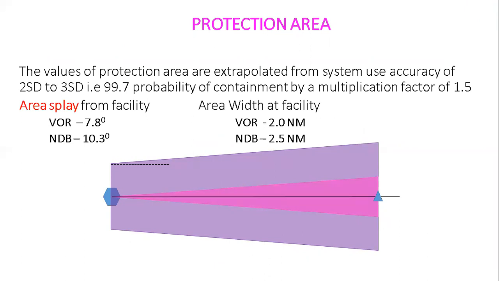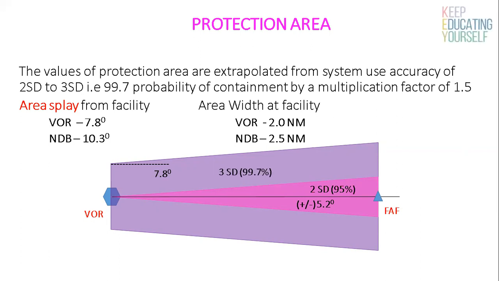The area splay from facility VOR is 7.8 degrees and for NDB is 10.3 degrees. So here we are calculating for VOR, which is providing track guidance. So it is plus minus 5.2 degrees and splay is 7.8 degrees. So 95% is shown in twice the SD and remaining total will be thrice the SD, which contains about 99.7%.